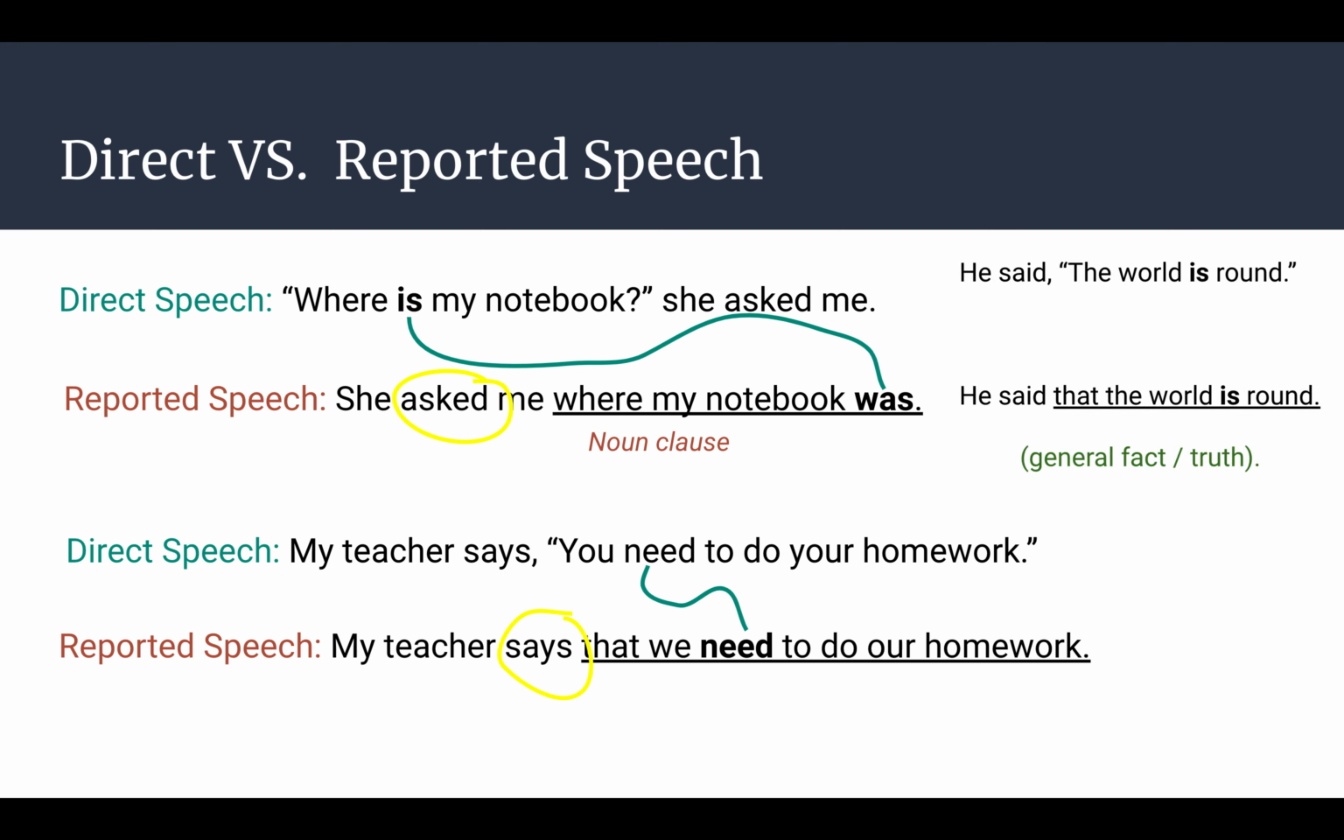There's one more exception. If the statement in direct speech is a general fact or truth, so not an opinion, something that no one can argue with, then the verb tense will also stay the same in reported speech. For example, "He said the world is round." The world is round is true. We all know that. That's a fact, right? So in reported speech, it will say, "He said that the world is round." It doesn't matter if this reporting verb is past or present. If it's a fact, the verb stays the same.